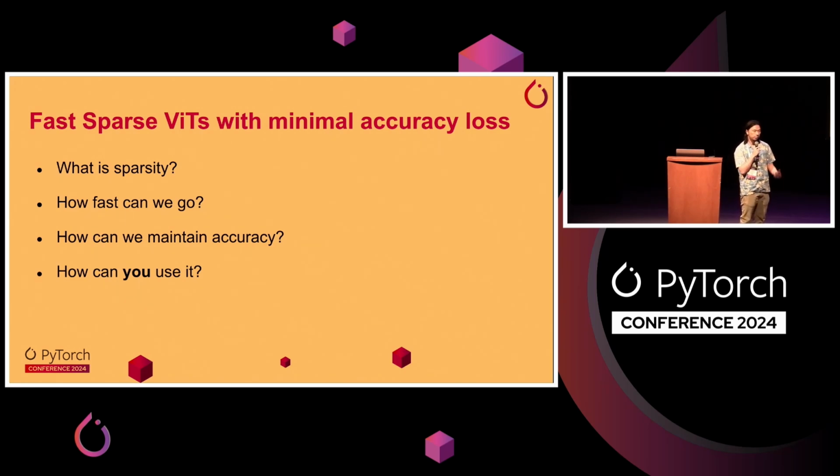And then there's a corresponding second problem, which is accuracy. If you have an existing model and you want to make that model sparse and put a lot of zeros into that model to speed it up, how can you do so in a manner that maintains your downstream performance? And finally, we'll talk a little bit about how you can take advantage of the work that we've done and speed up your own models with sparsity with just a couple lines of code.